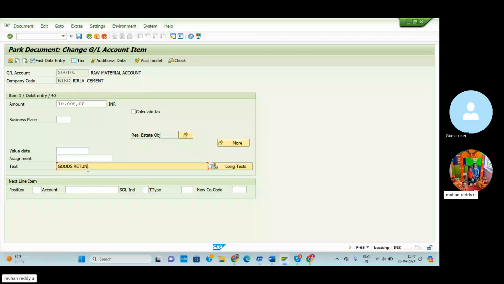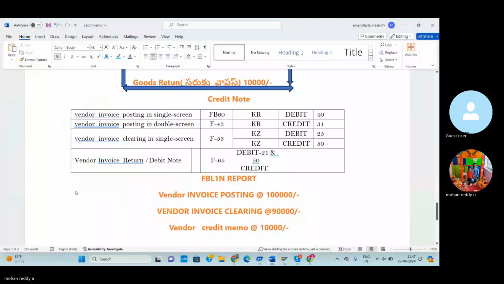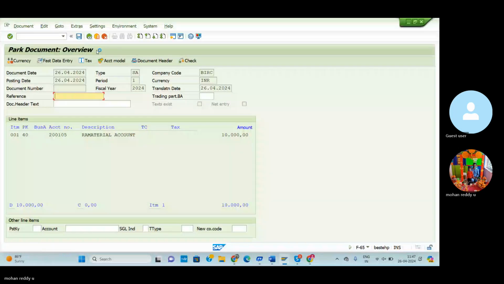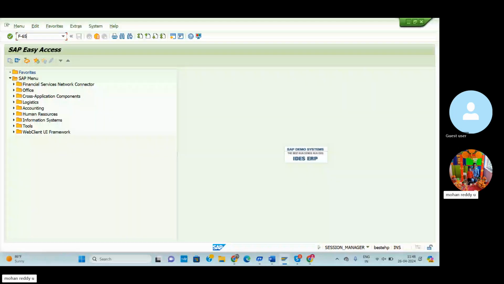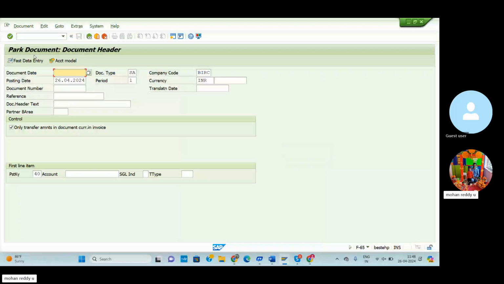Goods returned. Vendor credit memo. So 10,000 using the F-65. So then here we can enter the document date.